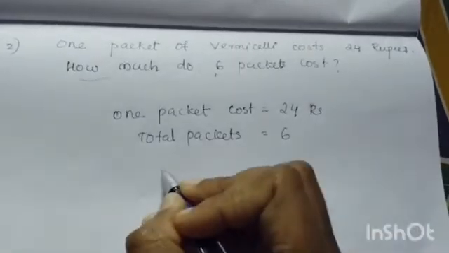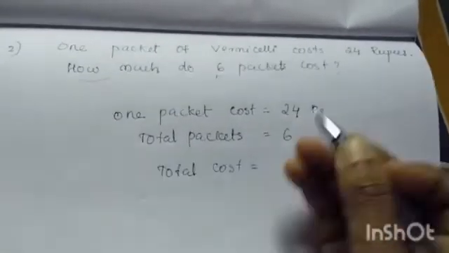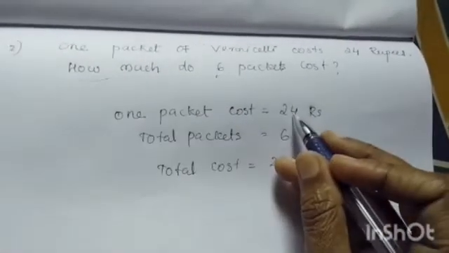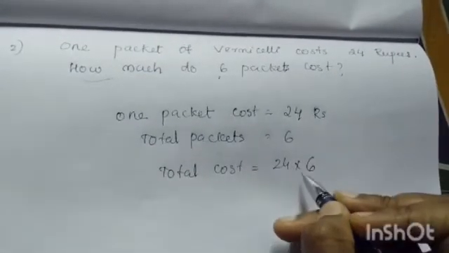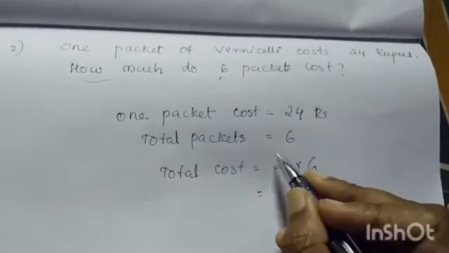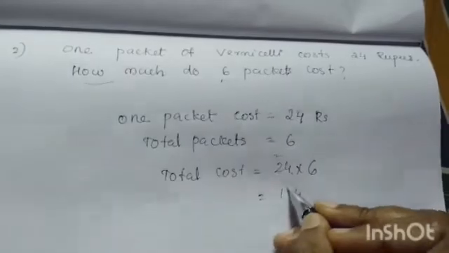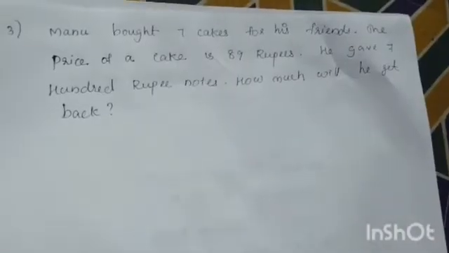Then we need to find out the total cost, same as the earlier discussed problem. 24 multiplied by 6. 24 is the cost of 1 packet. For 6 packets, 24 into 6. 6 4s are 24. 4 with carry 2. 6 2s are 12. 12 plus 2, 14. 144 rupees. Moving to the next one.